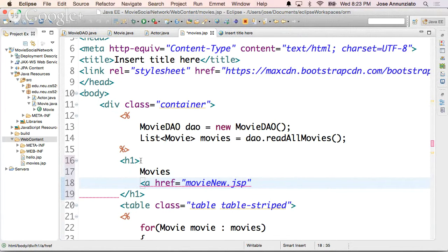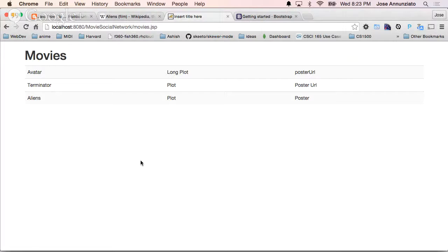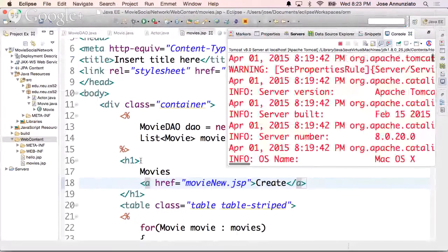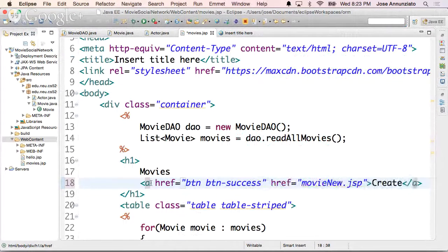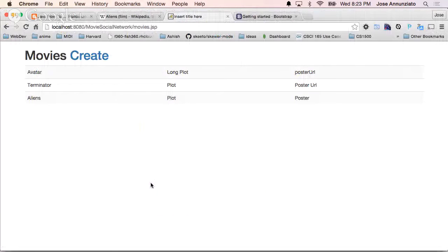So this one is create one. Right now it's just an ugly hyperlink, but we can make it look prettier by painting it as a button. You can say button success. That paints it as green. And we can push it to the right-hand side.